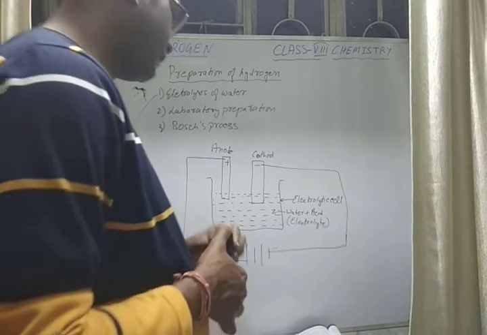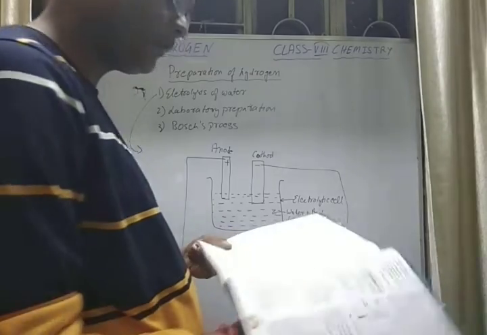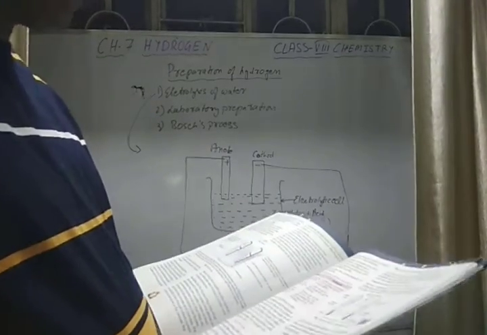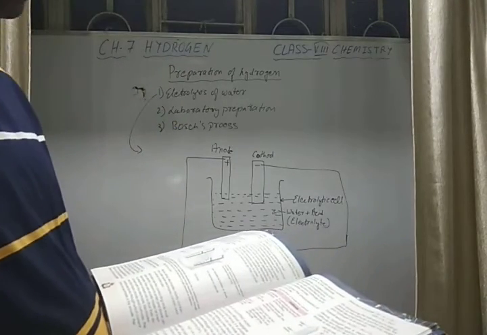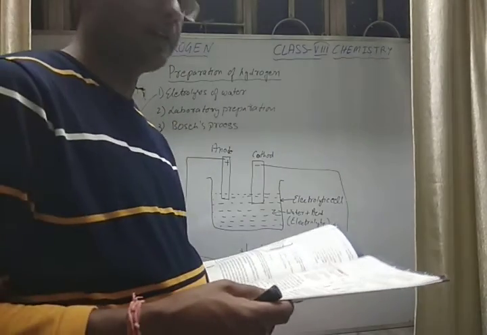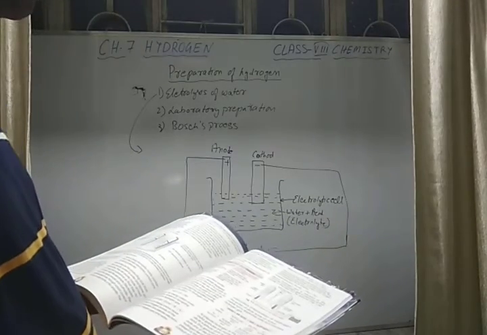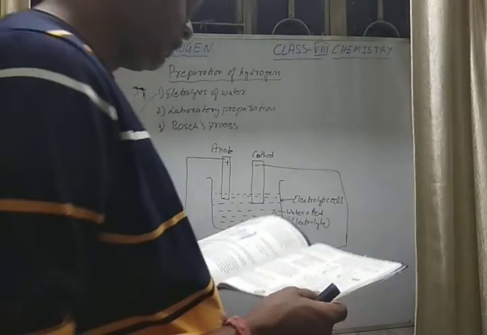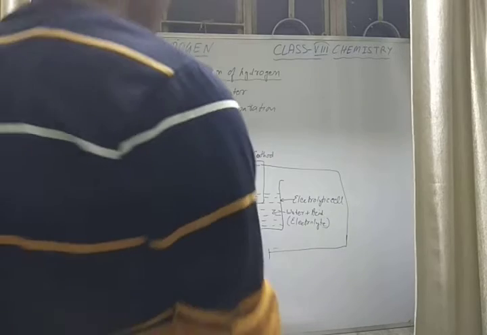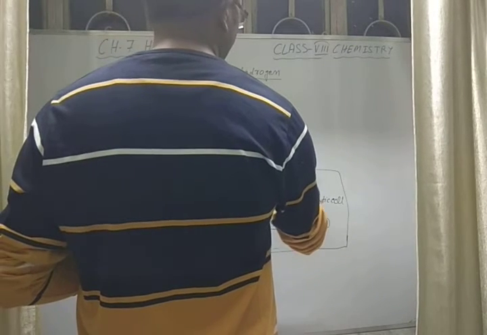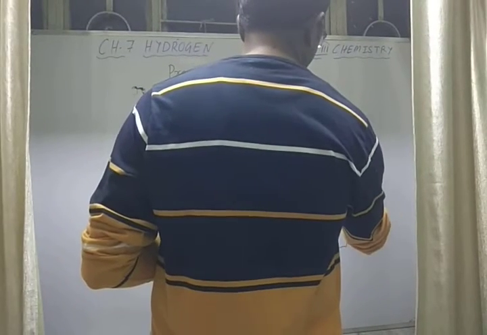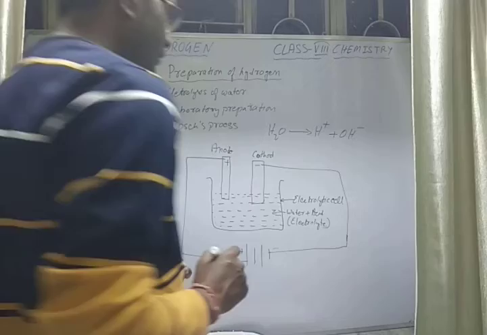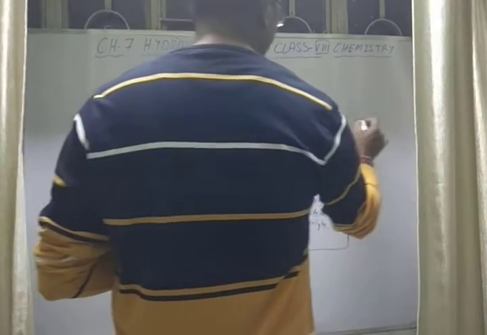So what happens when you pass electricity through this? On passing electric current through this acidified water, water dissociates into hydrogen ions and hydroxyl ions. From H2O, when electricity is passed, it decomposes into hydrogen ion, H plus, and hydroxyl ion, OH minus. This is a very important point.